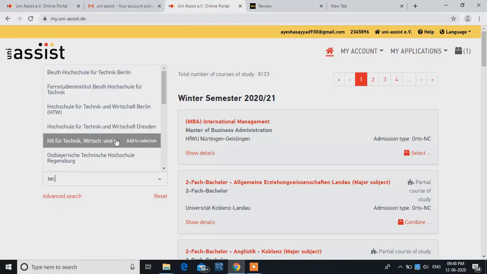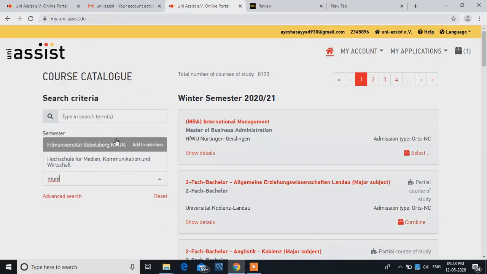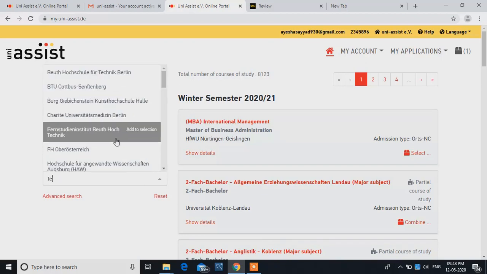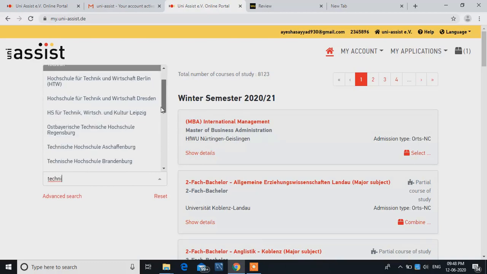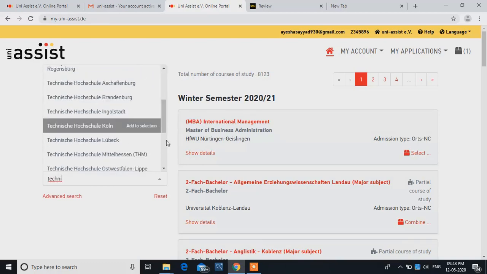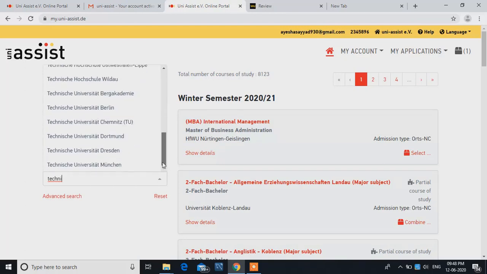For instance, I'll select Munich, the Technical University Munich or Technische Universität München.